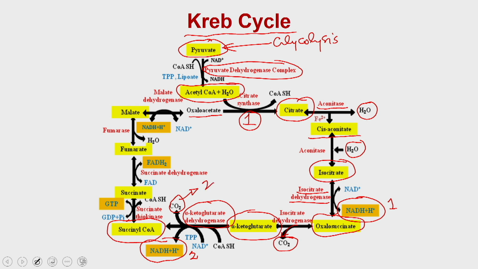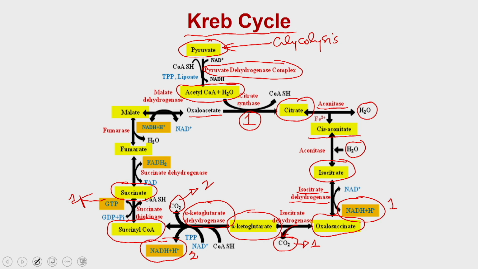So, this is the second molecule of carbon dioxide, and this is the first. Now, the succinyl CoA is converted into succinate, and if you see very carefully, in this step GTP is produced instead of ATP. So, the first molecule of GTP is produced.